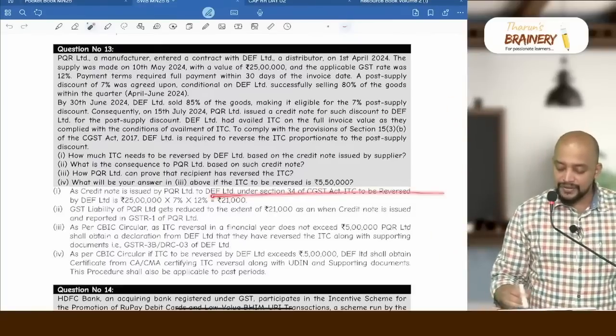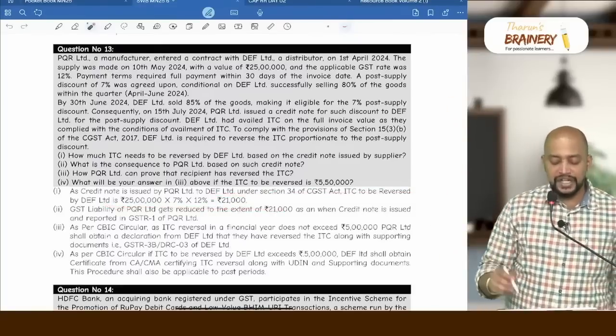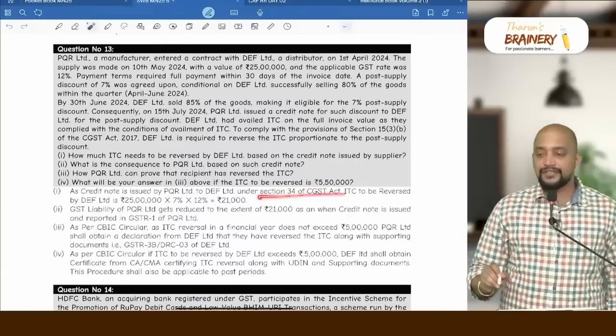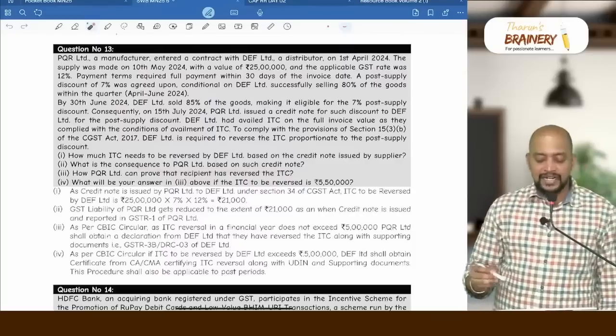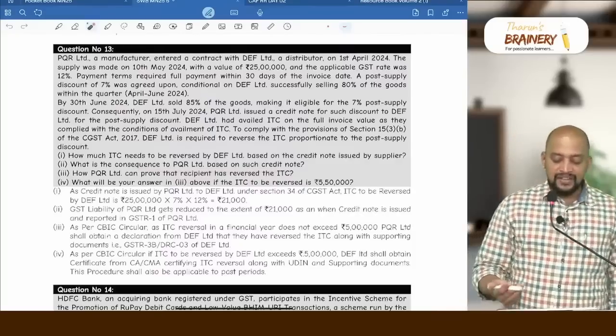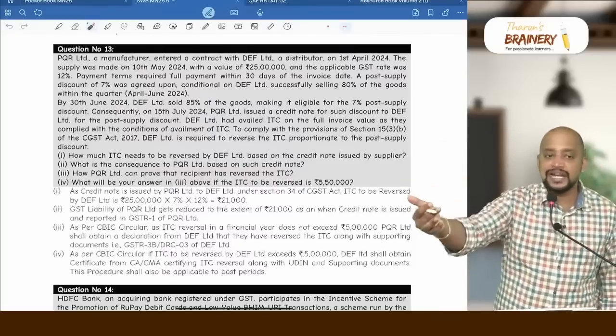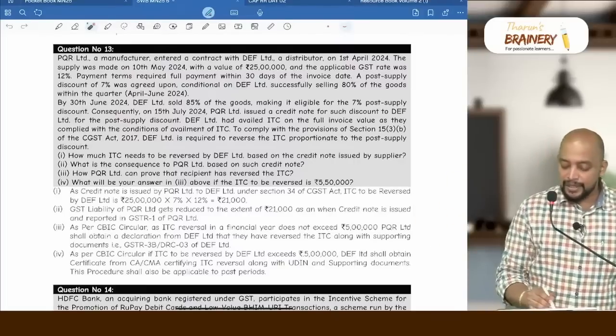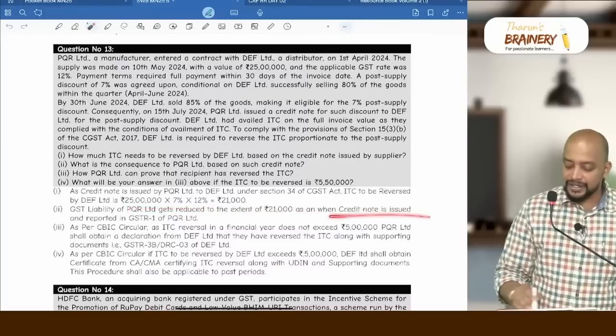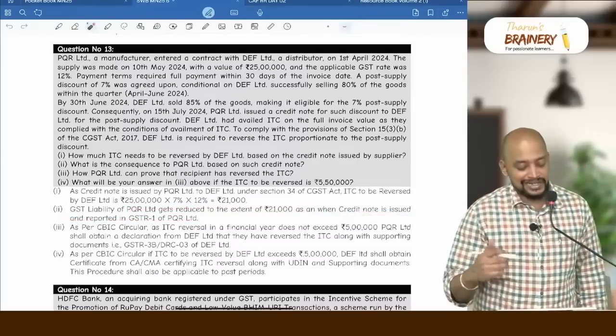So DEF has to reverse an ITC component of 21,000 based on the credit note given by supplier under section 34. What is the consequence to PQR Limited based on that credit note? So for the recipient, they should reverse the ITC, but for the supplier, their liability gets reduced. So liability of PQR gets reduced as and when credit note is issued and reported in GSTR 1.